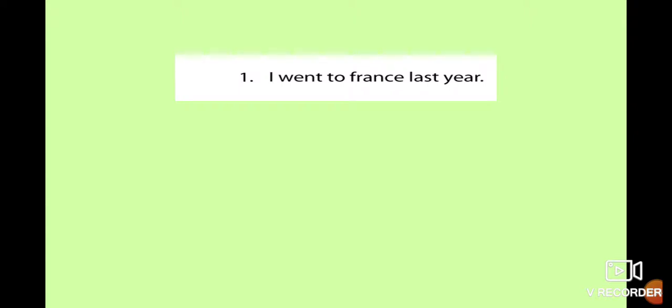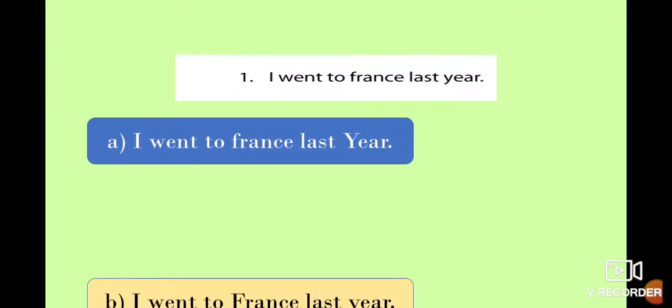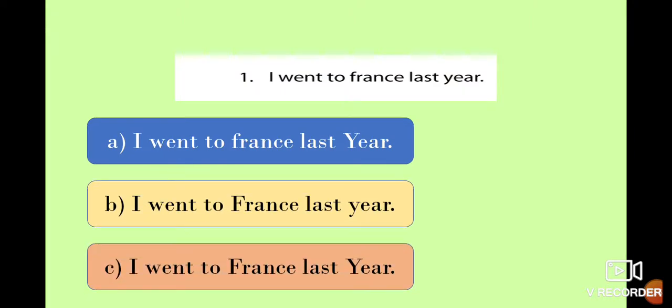I went to France last year. And we have 3 sentences. We analyze carefully every word in the sentence because we need to choose the best sentence, option A, B, or C. For example, in option A, year is with a capital letter, but according to the rules, we don't write it with a capital letter.